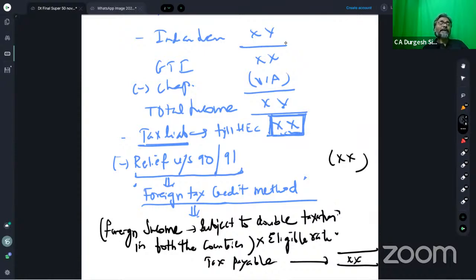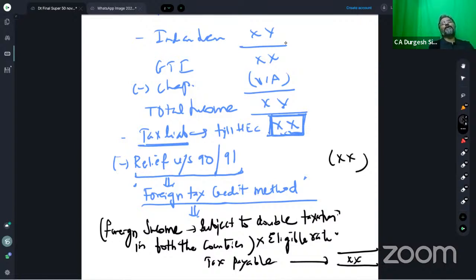The TT buying rate as on the last date of the previous year is what you need to consider. Multiply that with the foreign currency amount, and that will give you the foreign income. I hope that all of you are clear with this.